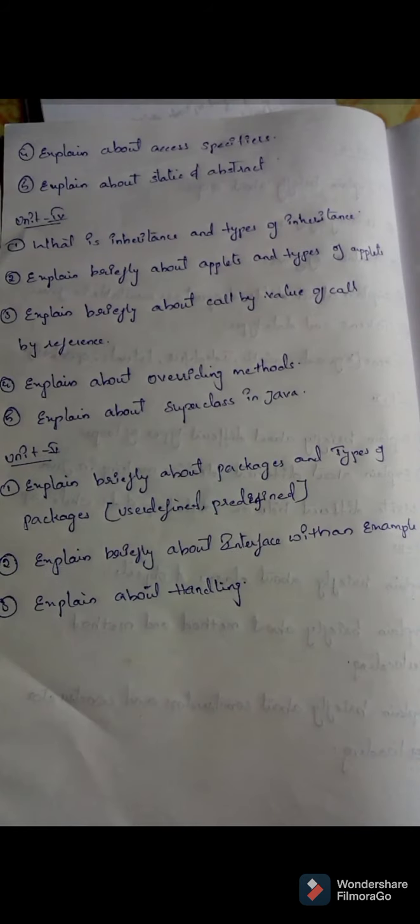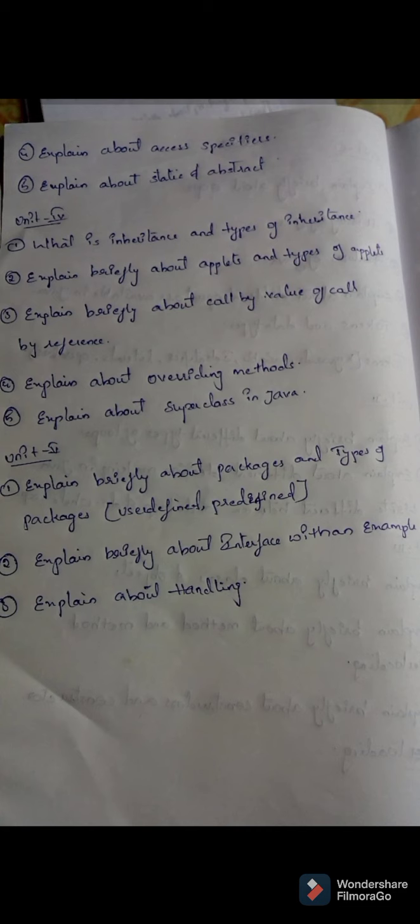Next, explain about access specifiers. We have public, private, protected. So you have to explain what is public, what is protected, what is private, and what is a friend class. Everything you have to explain.